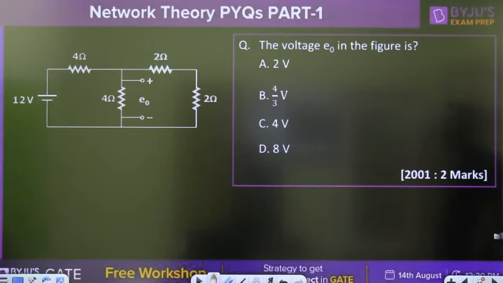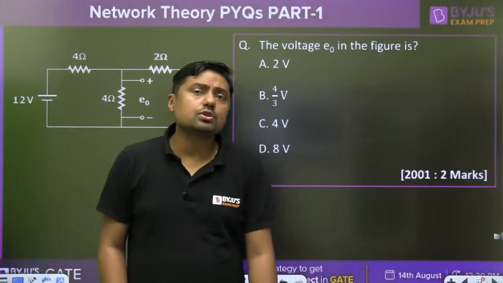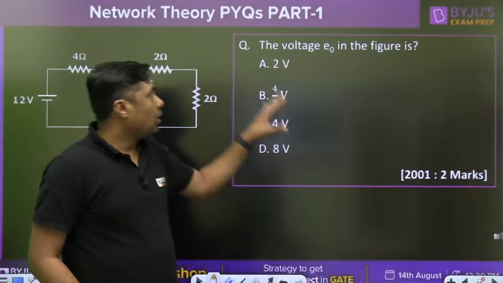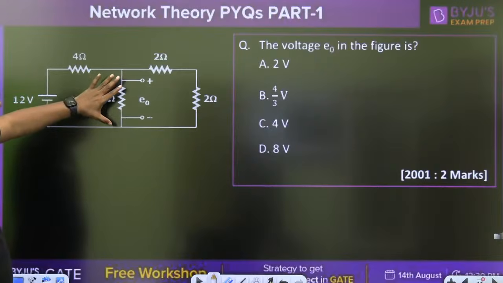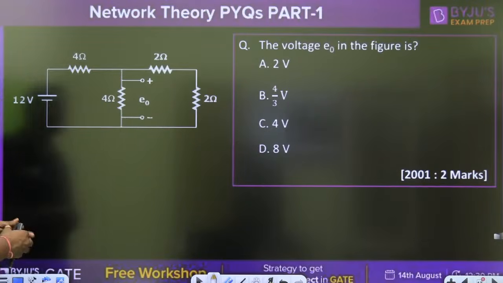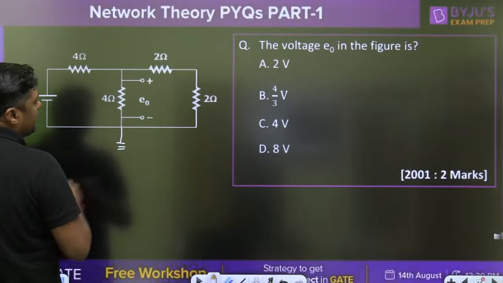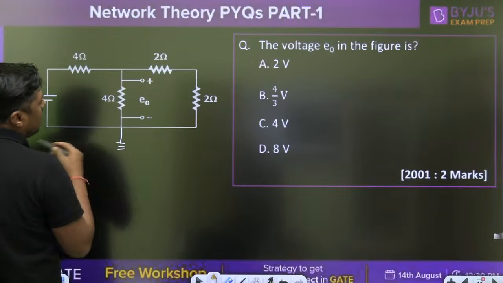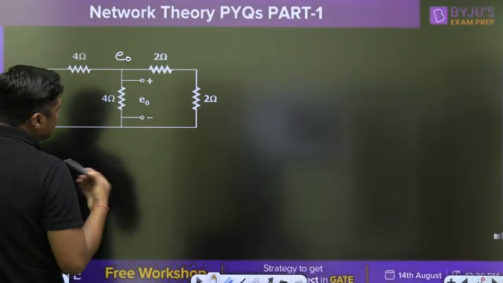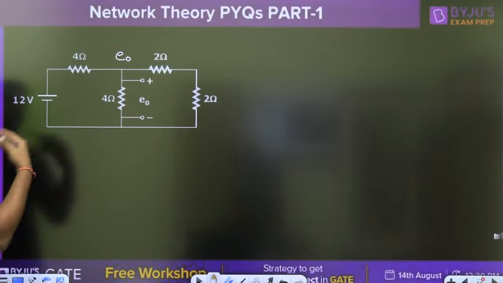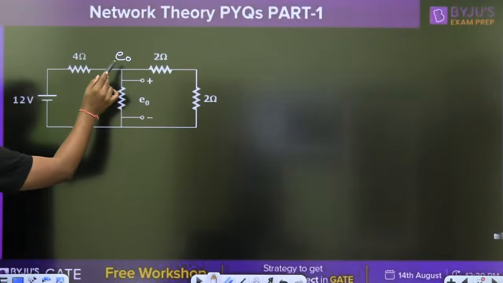The voltage E0 in the figure is. So in 2015, that next question was a very easy one. What is the E0? E0 in the figure means we have to calculate the voltage at this point. Very simple. Right? Always this is the reference. Let this voltage be E0. Directly you can apply the KCL or you can apply the voltage division rule. It depends upon you. I will give you the two methods.